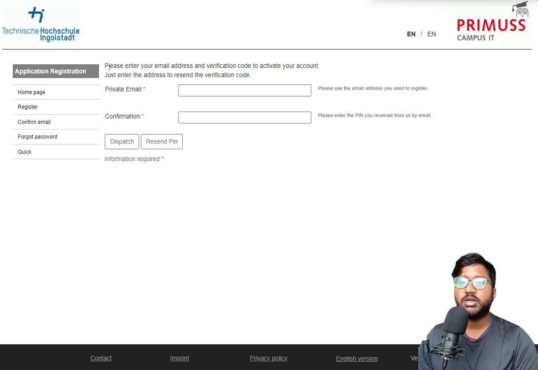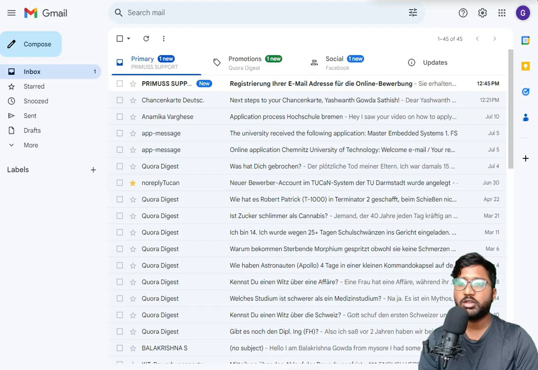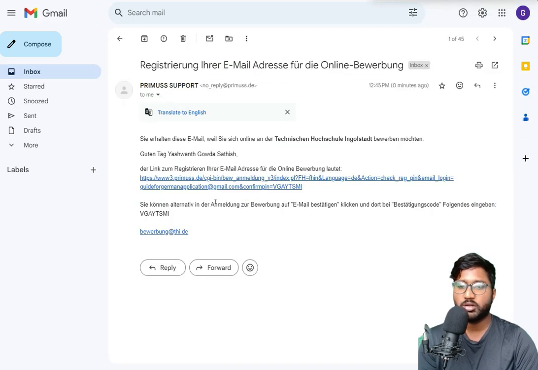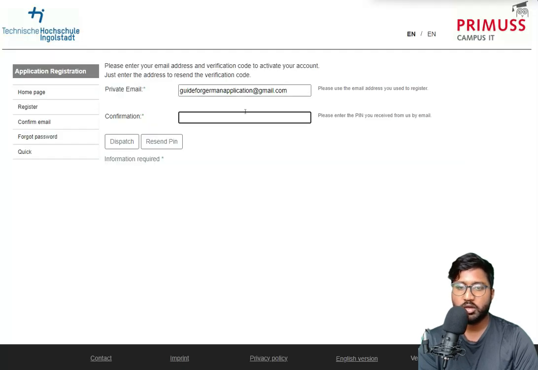Now please enter the email address and the verification code to activate. The email address is this. Then the confirmation would be sent to my email. We can check there. So here you got the confirmation. The best thing would be to check what they have sent. You are receiving this email because you would like to apply. Hello, the link is to register. Alternatively, you can click on confirm email. The confirmation code is this. You can take this and copy it here in the confirmation code, then dispatch.